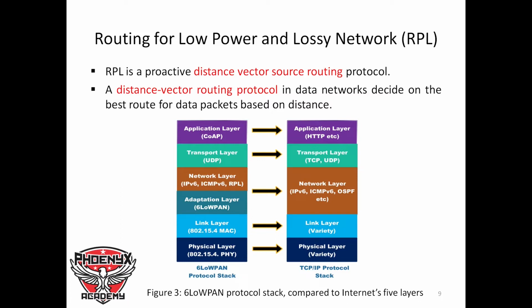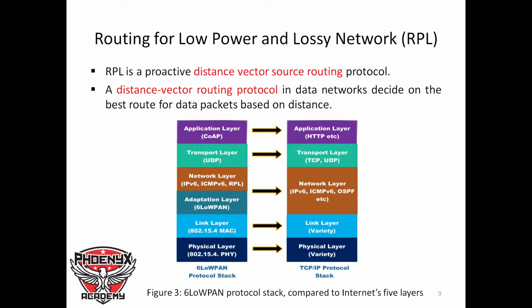And then in the network layer of the 6LoWPAN network, it uses protocols such as IP version 6, ICMP version 6, Internet Control Message Protocol version 6, and RPL, which is the routing protocol. And then in the network layer of the TCP/IP protocol stack, we have IP version 6, ICMP version 6, OSPF, etc. And then in the adaptation layer of the 6LoWPAN protocol, we have 6LoWPAN. That is, the network layer and the adaptation layer map with the network layer of the TCP/IP protocol stack.